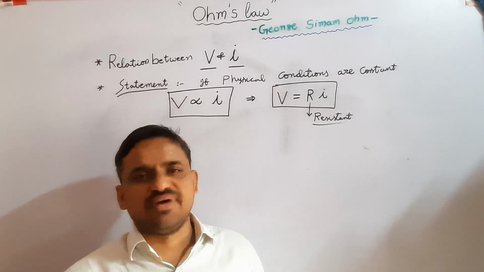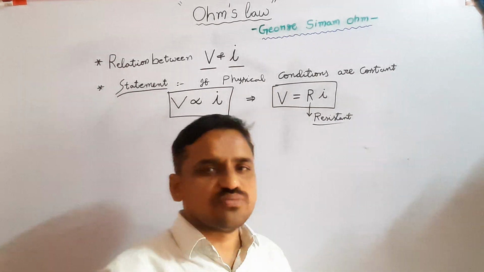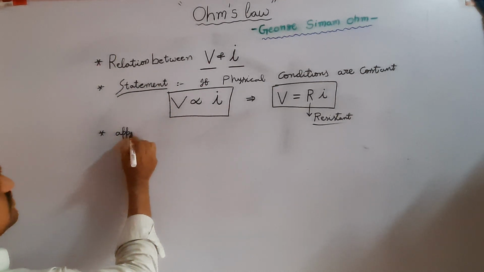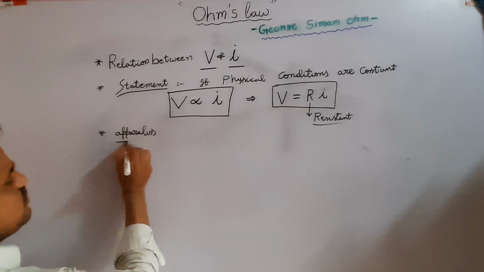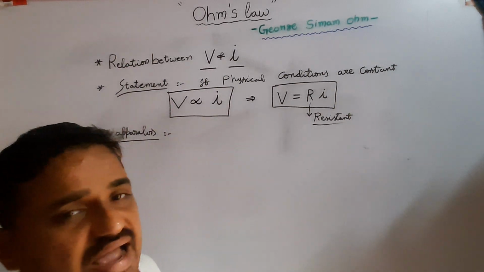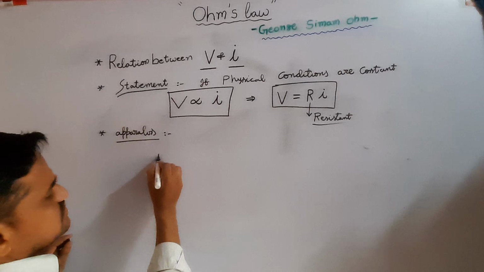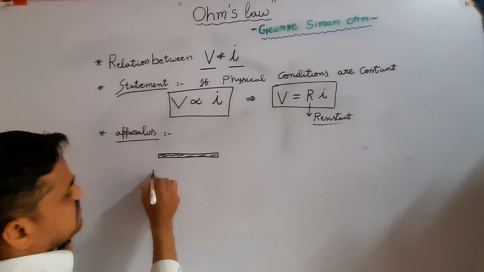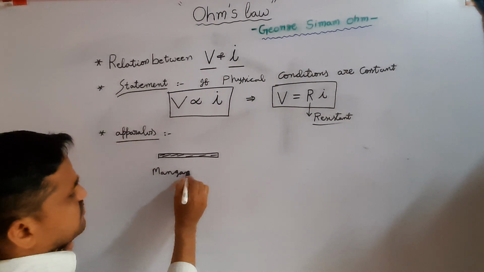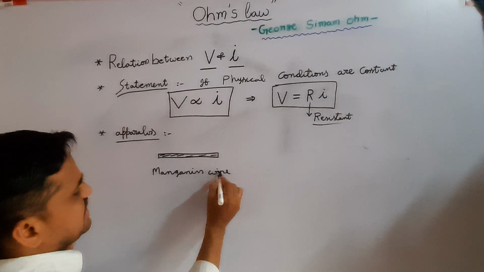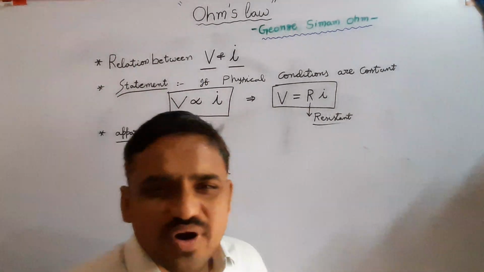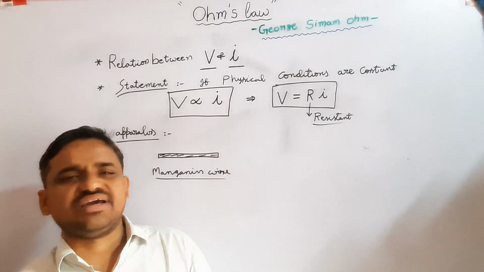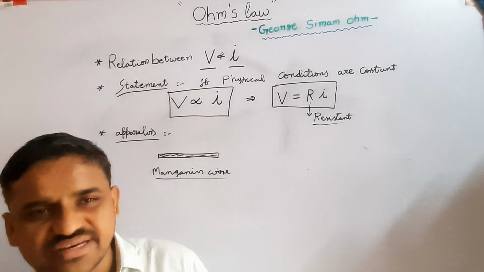To verify Ohm's law, what are the apparatus required? First one is manganese wire. Why do we choose only manganese wire, not copper wire, not iron wire?